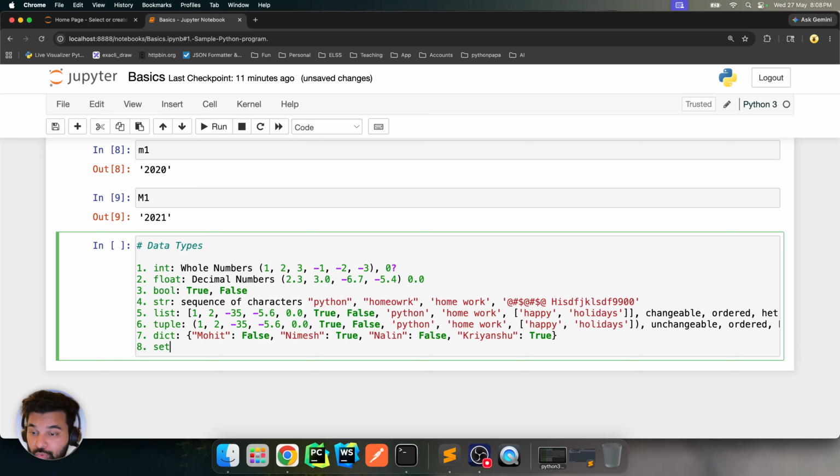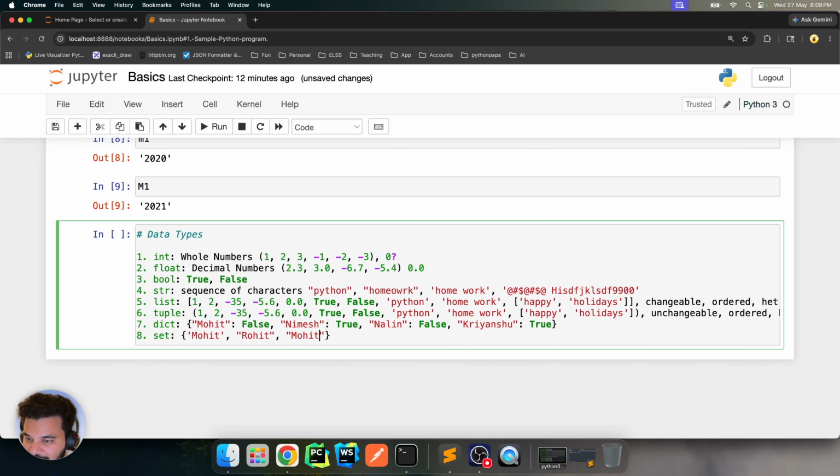Moving on to a very similar one. We will see how sets and dictionaries are related in a future session, but sets are also created with curly brackets, but they are unordered. First of all, different from list and tuple, they are unordered in nature, right? And they always store unique values. So for example, I can only store like Mohit and Rohit. But if I repeat Mohit here, even though I'm using double quotes, the characters are the same, right? The first and the last elements here in this set are exactly the same. They are the same string, right? So when I actually execute it, you will not see it again.